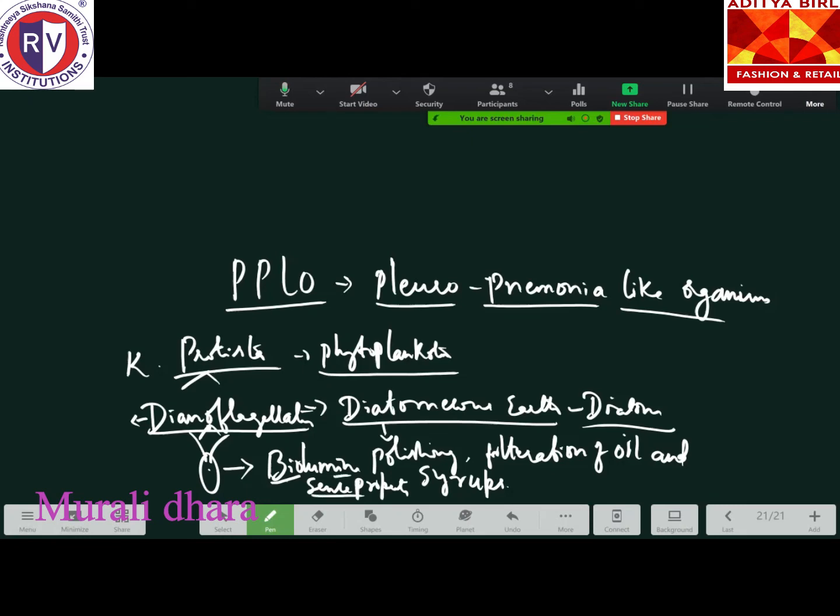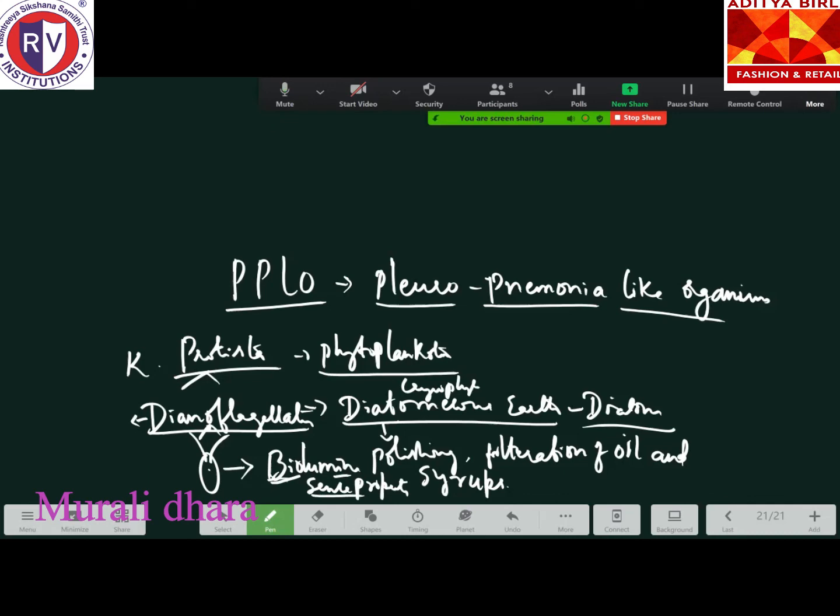From their body only the light comes out. Through that light it is visible for that particular organism. Please remember this very important point in case of dinoflagellates, and in case of chrysophytes, the diatomaceous earth I told you about comes under chrysophytes.